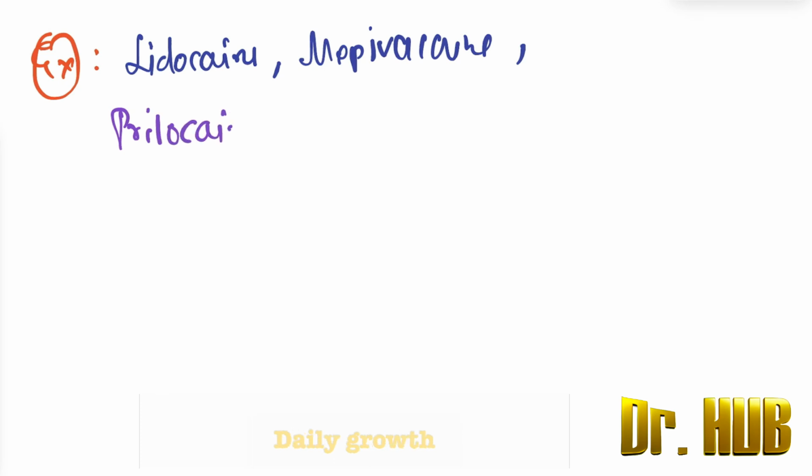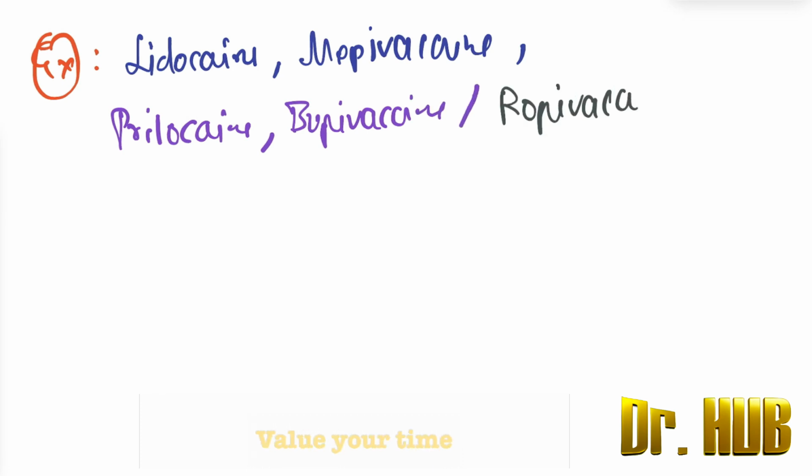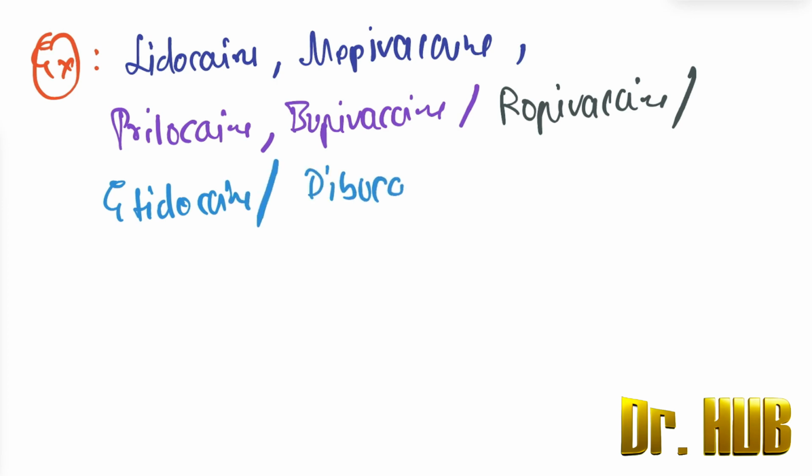Next we'll move on to the examples. Under examples, there is lidocaine, mepivacaine, prilocaine, bupivacaine, ropivacaine, etidocaine, then comes dibucaine as well as articaine. So all these are examples of the amino amide.